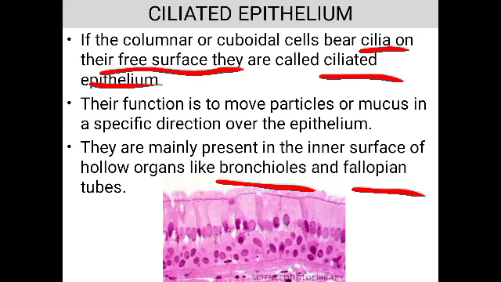In the same way, it is present in the fallopian tubes. What is the fallopian tube? It is the duct present in the female reproductive system, close to the ovary, isn't it? See, there is no direct connection between the ovary and the fallopian tube. So the ovum which is released from the ovary will be released outside the ovary, which will be collected by